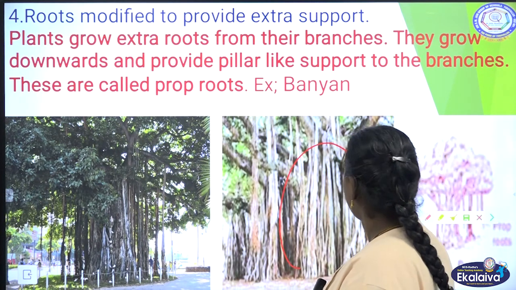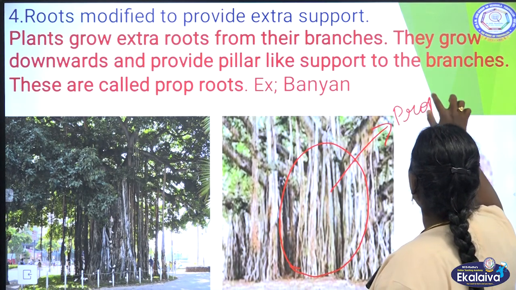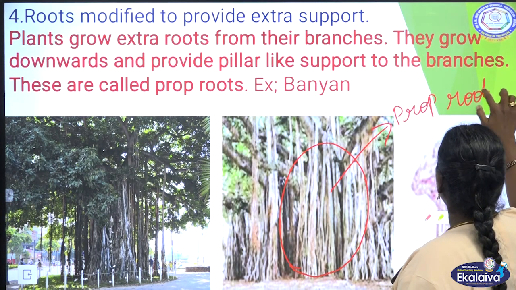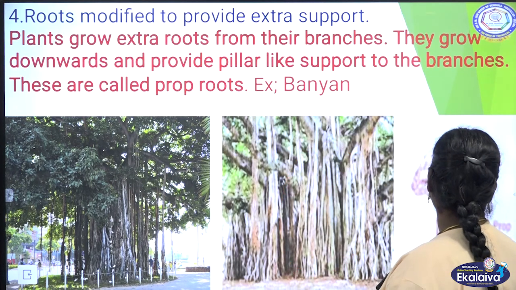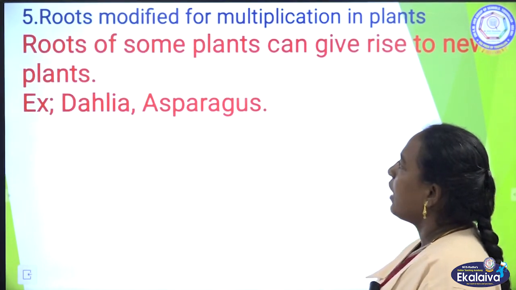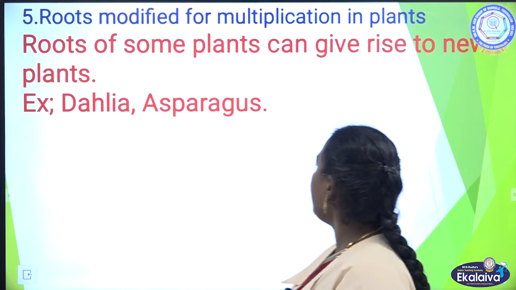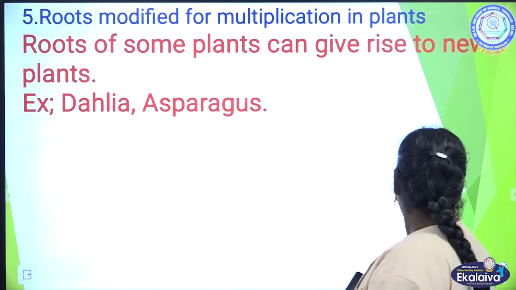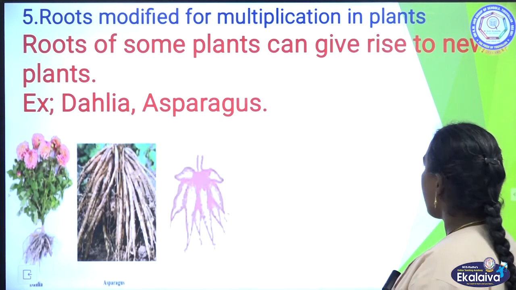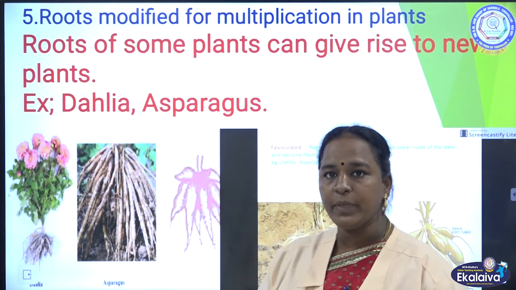You can see here, and this gives extra support to the plant. And roots of some plants multiply. Roots of some plants can give rise to a new plant. Dahlia and asparagus, these are two plants. We can get a new plant from the root.